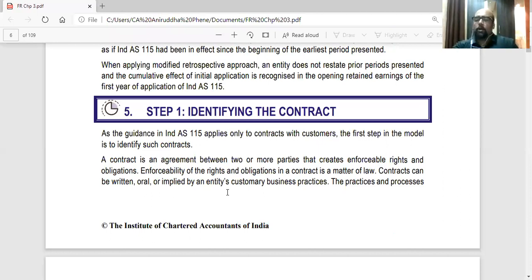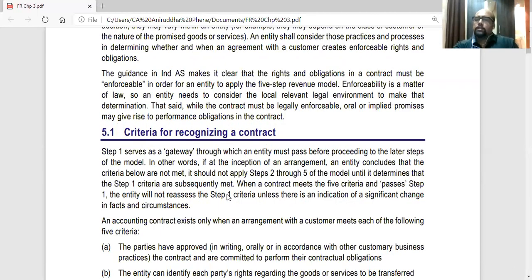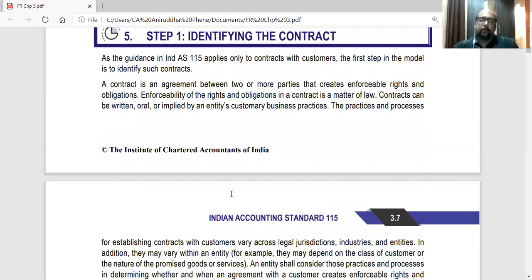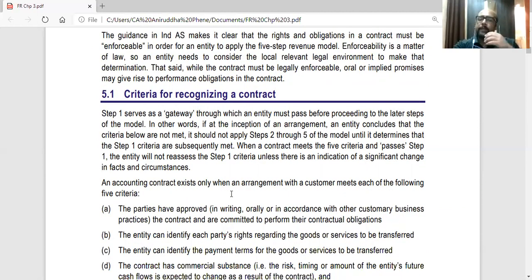So identifying the contract. Step one was identifying the contract. In that, there are some criteria for recognizing the contract. Only if the criteria are satisfied, then the contract is recognized.